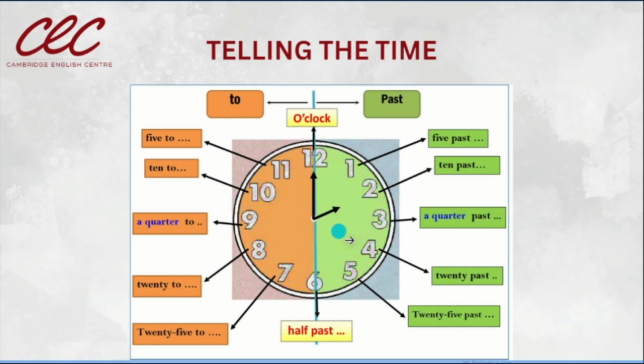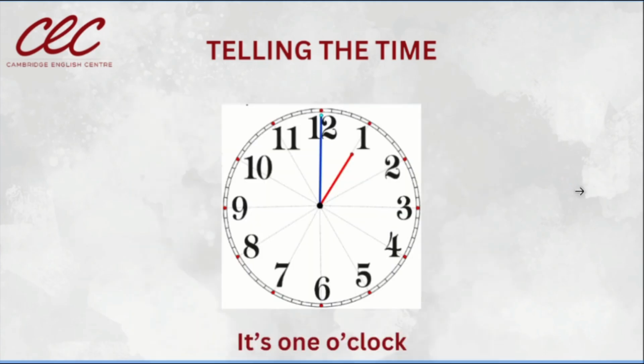And we have o'clock. In this case, the shorter hand refers to the hour. The longest one refers to the minutes. In this case, it's 2 o'clock. Okay, this is 2 o'clock. En punto, that means 2 o'clock here.